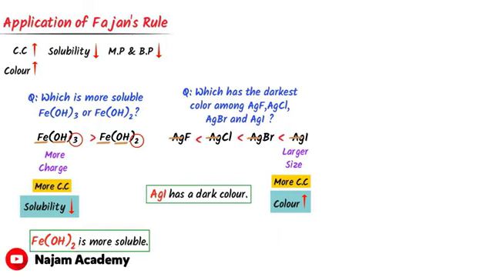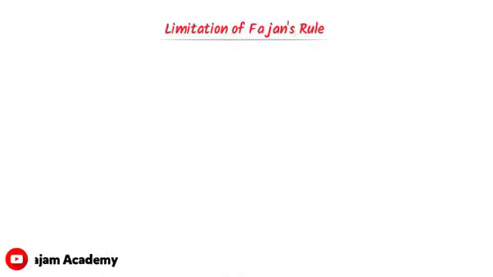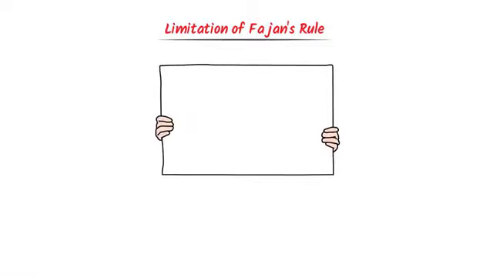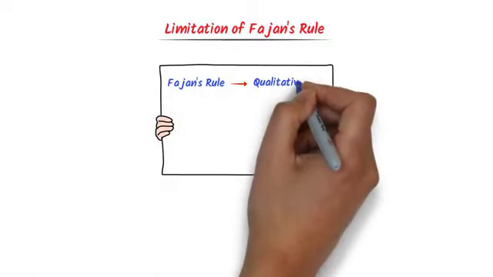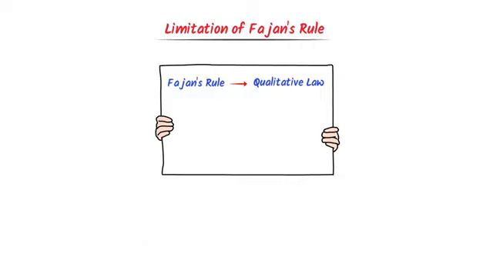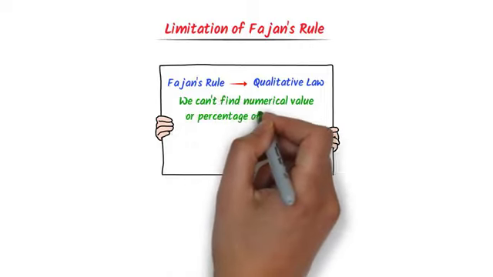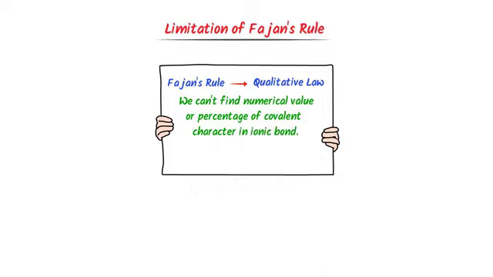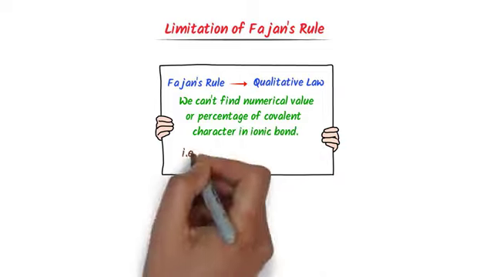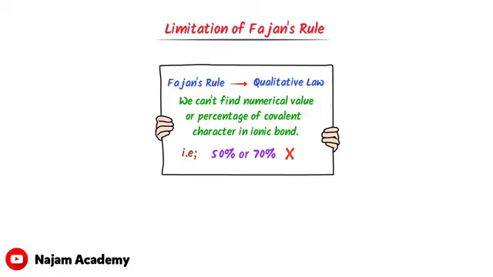Finally, let me teach you one bonus concept, the limitation of Fajans rule. Remember that Fajans rule is a qualitative law. It means that we cannot find the numerical value or percentage of covalent character in ionic bond. For example, we cannot say that there is 50% or 70% covalent character in an ionic bond. Rather, we only summarize covalent character in ionic bond qualitatively. I hope that you have learned all about Fajans rule.